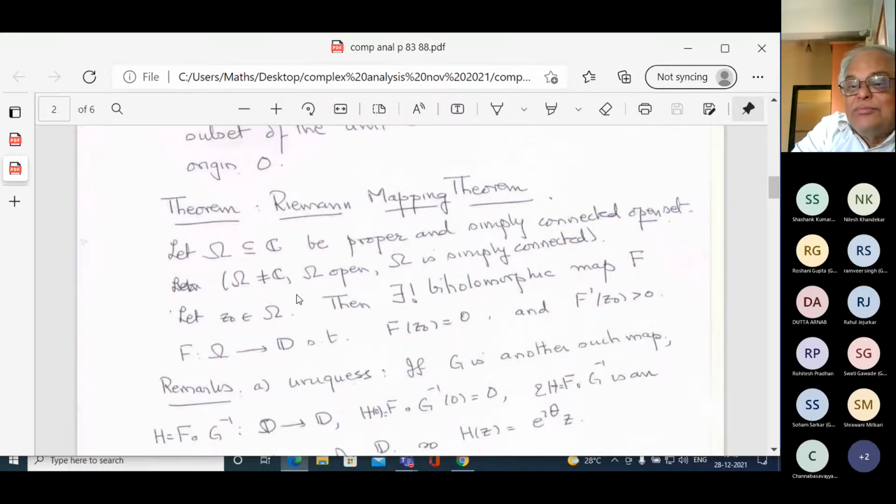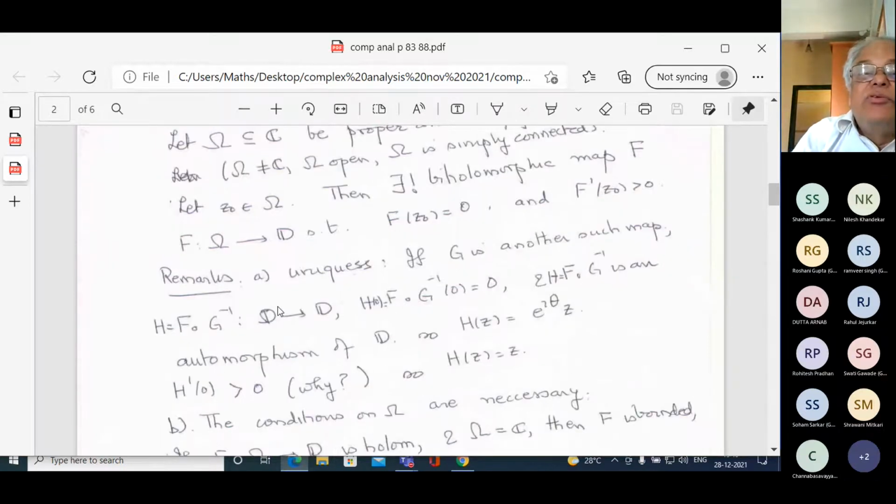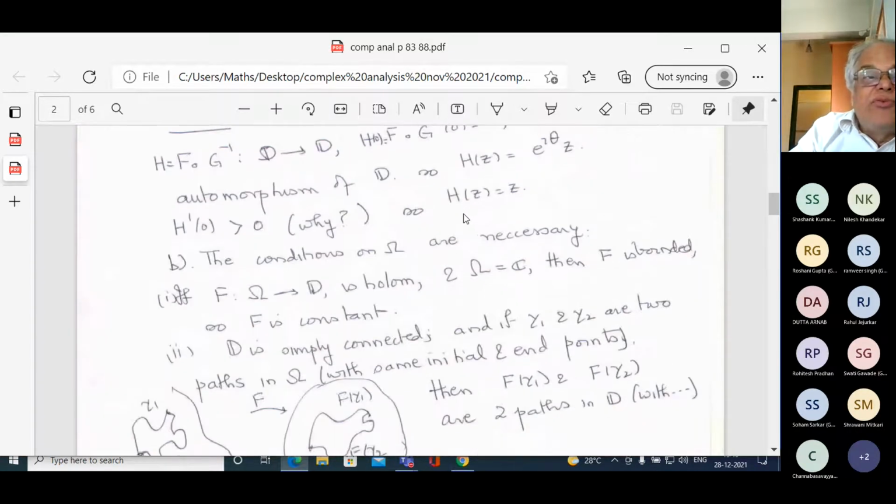So this is where we were last time. Even though I'm repeating myself, as I always say, it is good to repeat. So what is the Riemann mapping theorem? If you have a proper, simply connected, open subset omega of C, and you fix any point z0 in omega, then there exists a unique biholomorphic map f from omega to D, which maps z0 to 0, and whose derivative at z0 is positive.